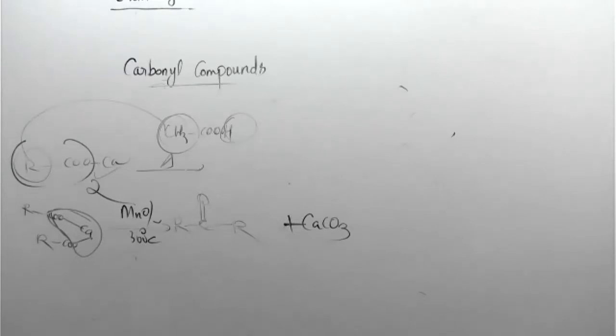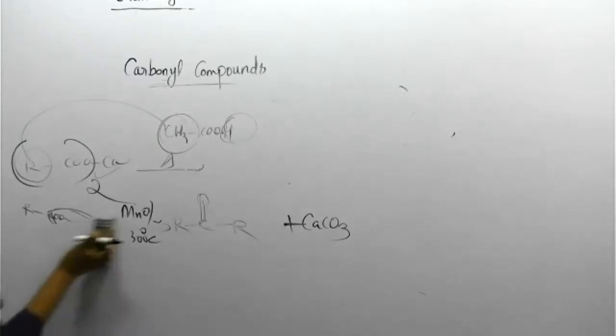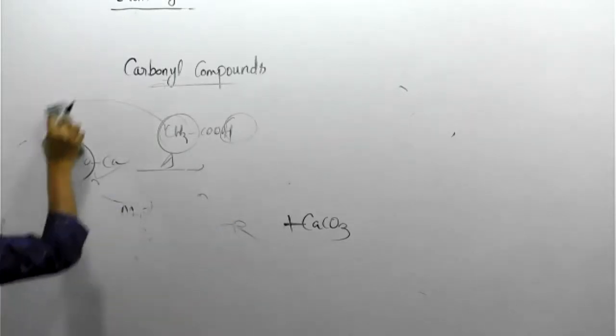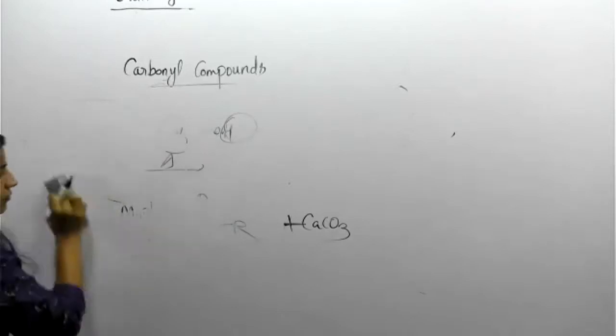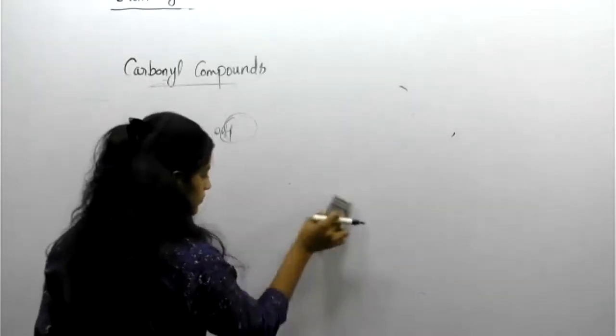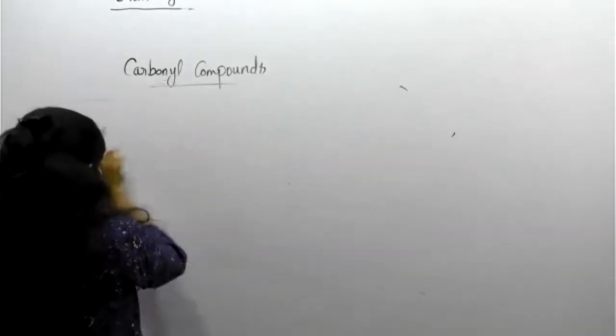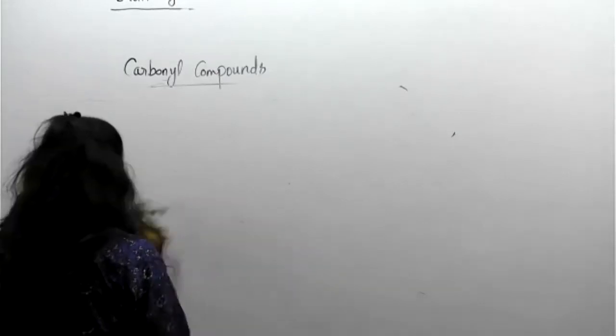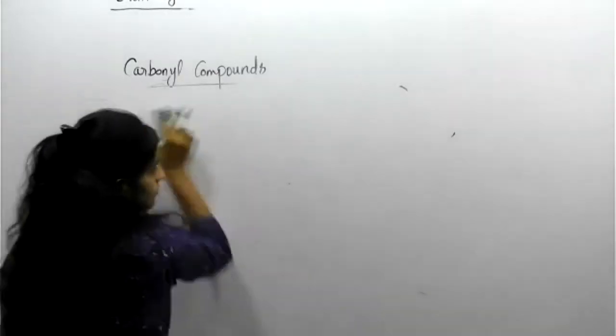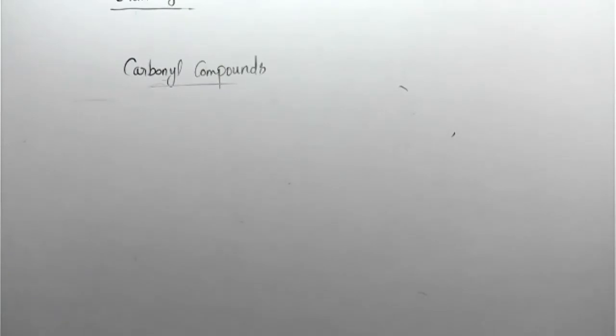Okay. Another example. Another question.